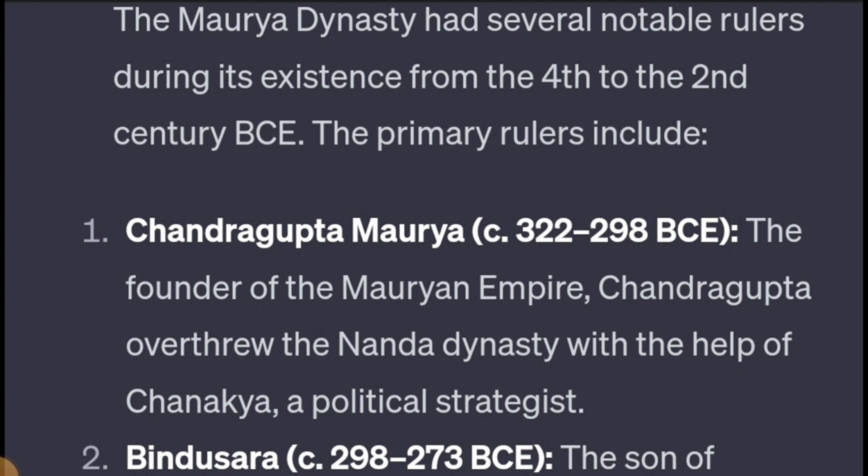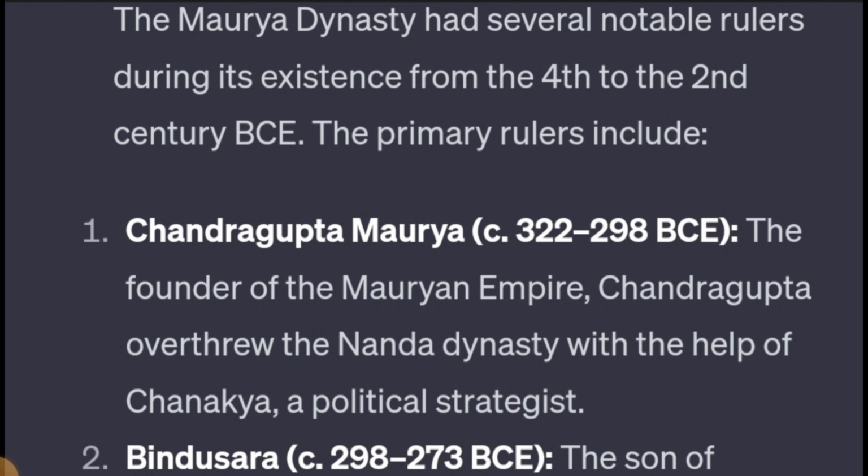So this is how it led to the downfall of the Nanda Empire, and Chandragupta Maurya became the ruler of the Mauryan Empire by replacing the Nanda Empire. He was a very able king, the founder of the Mauryan Empire, and a very good political strategist also, because he made marriage alliances. He had a very large army with infantry, navy, cavalry, elephants and chariots. He was a very good administrator as well as a diplomat. So he was the first ruler of the Mauryan dynasty.